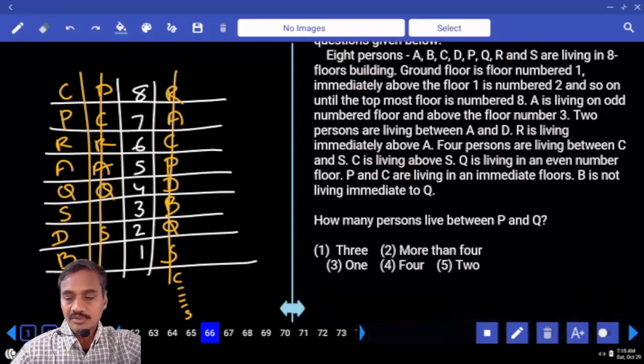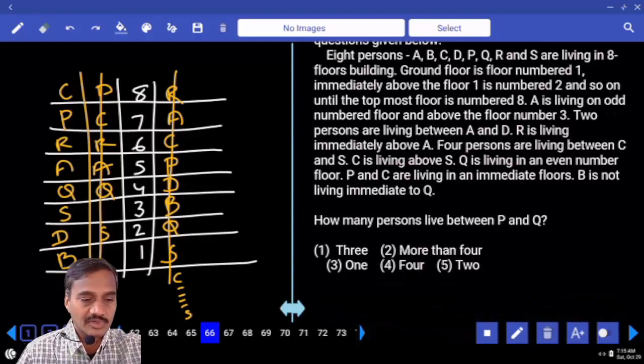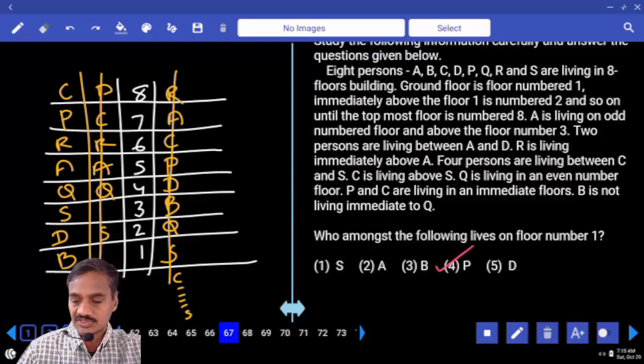Then, how many persons live in between P and Q? Now, in between P and Q, how many are there? There are exactly 2 people. Choice 2 for question number 66. And who among the following lives on floor number 1? That is B, choice 3.